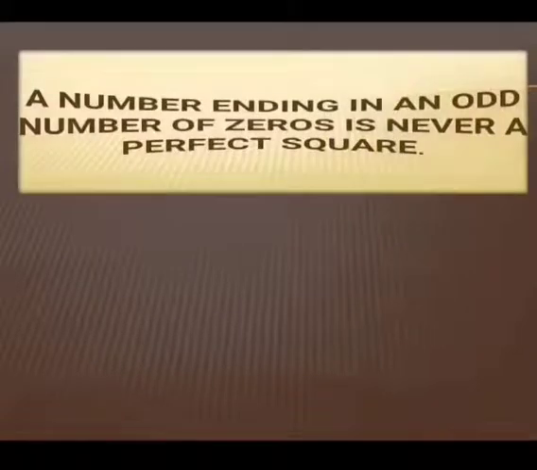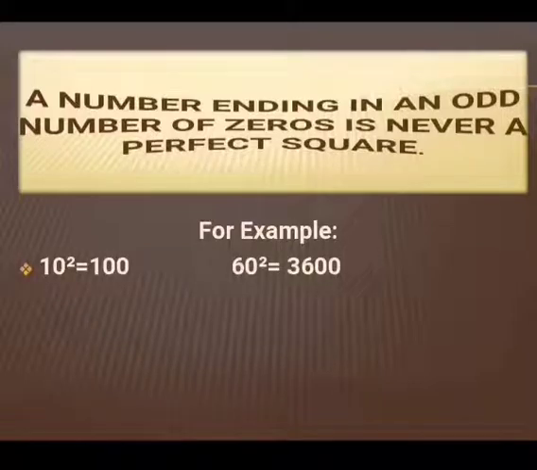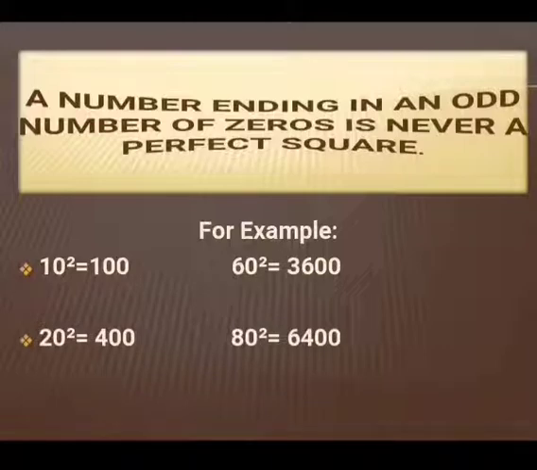A number ending in an odd number of zeros is never a perfect square. Let's get this property more clear with the help of an example. We have the number 10. The square of 10 is 100, meaning the number is ending with an even number of zeros.